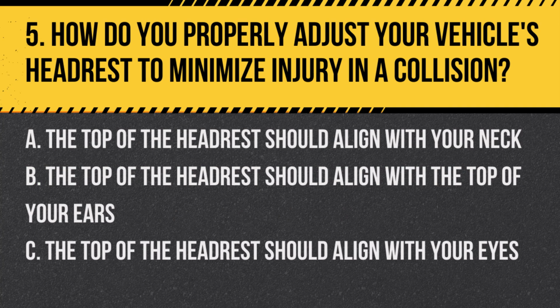Question 5. How do you properly adjust your vehicle's headrest to minimize injury in a collision? A. The top of the headrest should align with your neck. B. The top of the headrest should align with the top of your ears. C. The top of the headrest should align with your eyes.